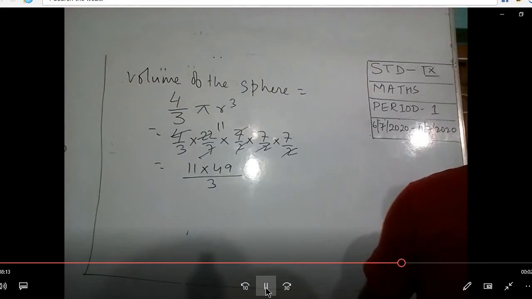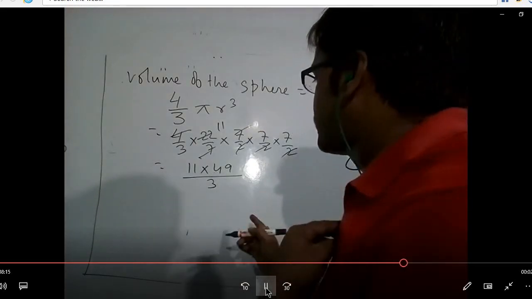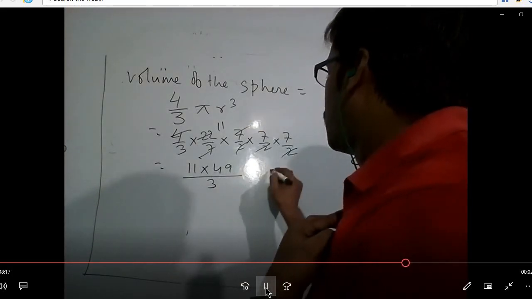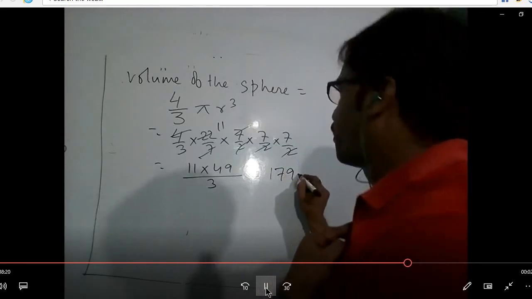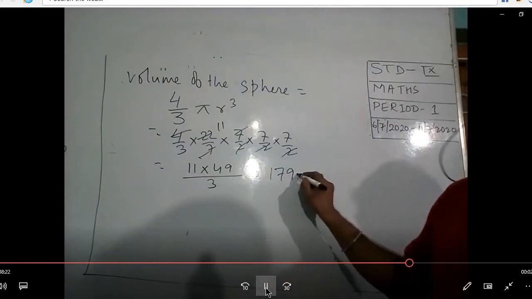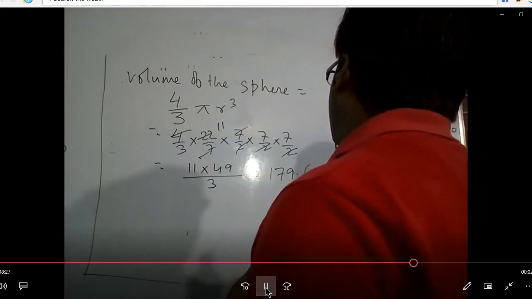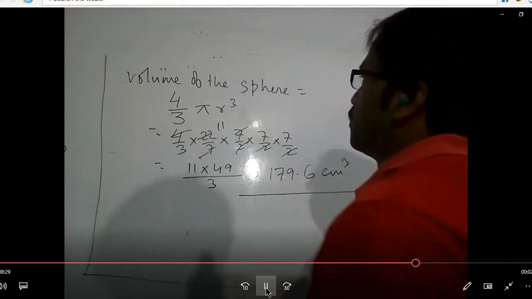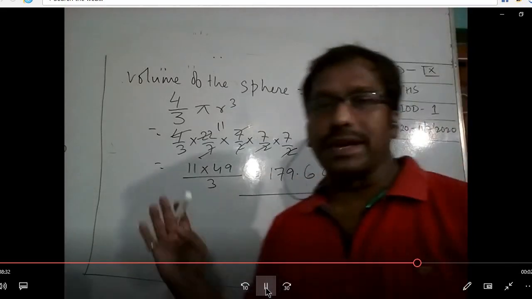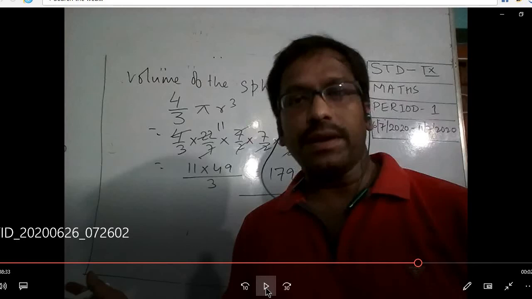Now what? So its answer, I think, if we multiply this, will become around 179.6 centimeter cube. So this is the volume of the sphere. So we have found the volume by using the things given in that question. Now it's very easy, students. We just find the radius. In the case of a sphere, volume will automatically come. Surface area will also automatically come.